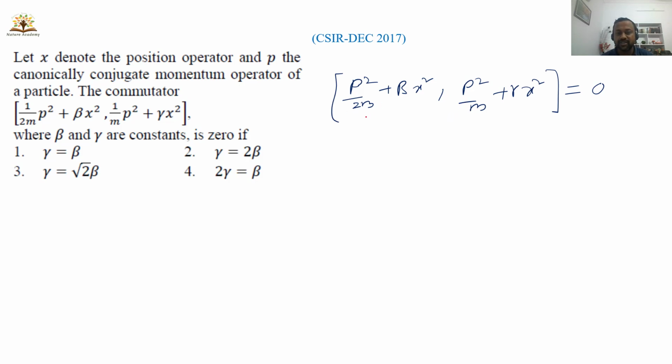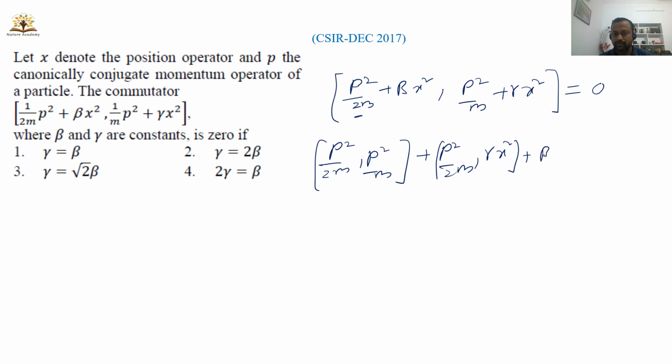So use the commutation relation here. I'm trying to expand this: p square by 2m with p square by m, plus p square by 2m commutator gamma x square. This is the first term, plus beta x square comma p square by m. And beta x square comma gamma x square is equal to 0.